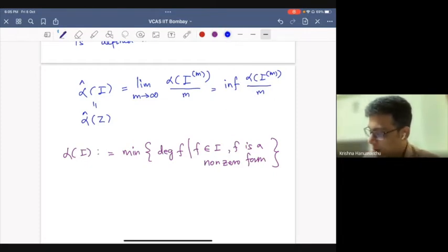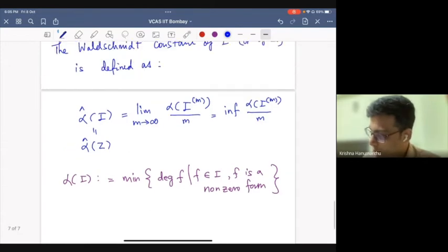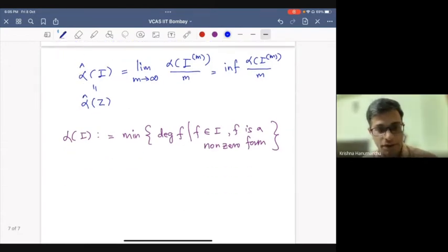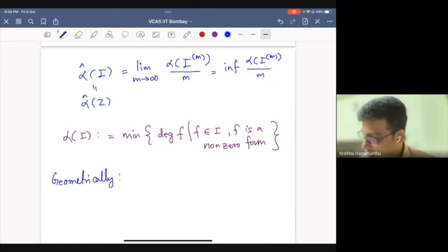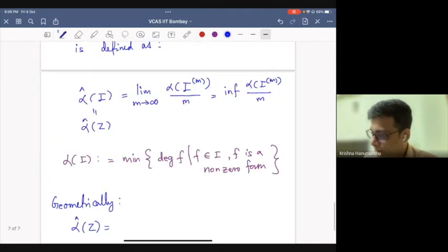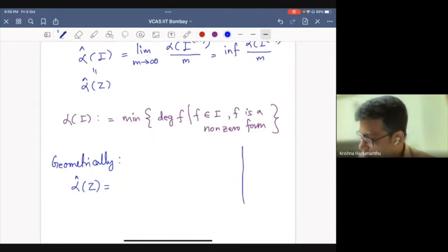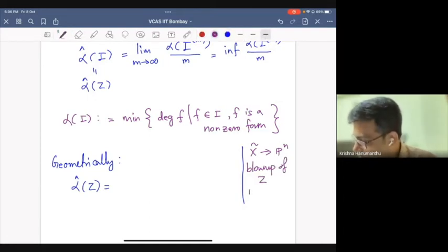And geometrically, there is a description of alpha check, which is what we are mainly interested in. So geometrically, alpha check of Z is actually nothing but, if you recall, I used earlier this situation where X, in this case Pn, is a blow up of Z. And let's say H is the pullback of O(1).